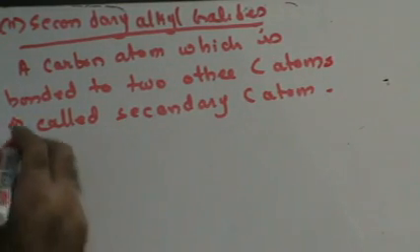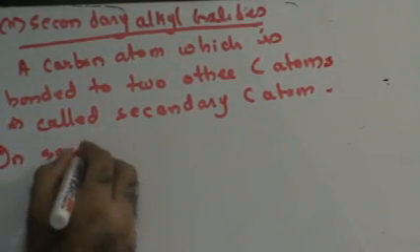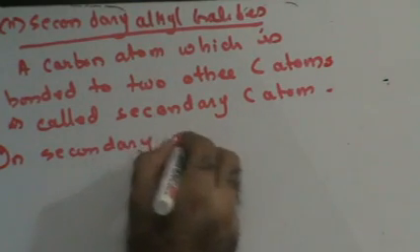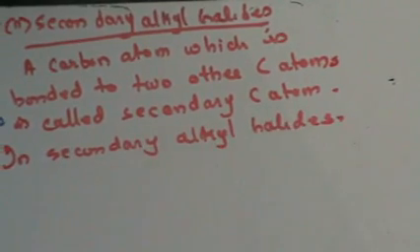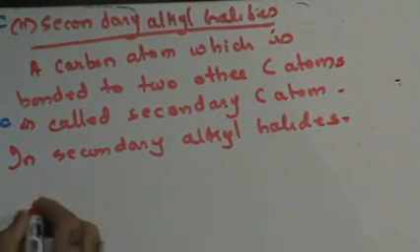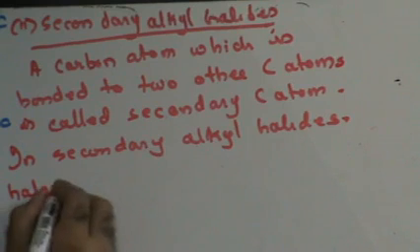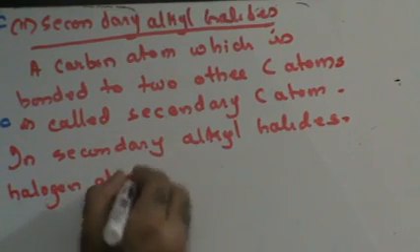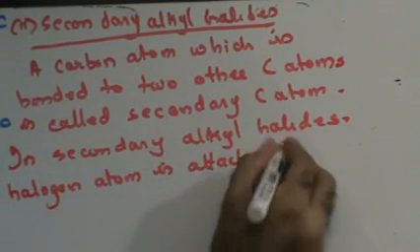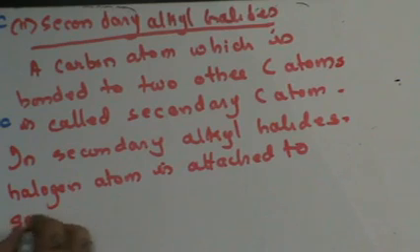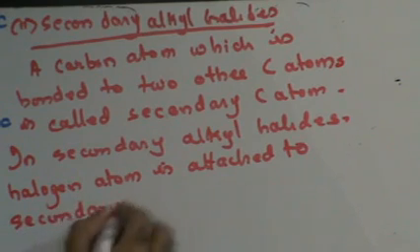Now in secondary alkyl halides, the halogen atom is attached to a secondary carbon atom. That's your secondary alkyl halides. Then you have tertiary alkyl halides.